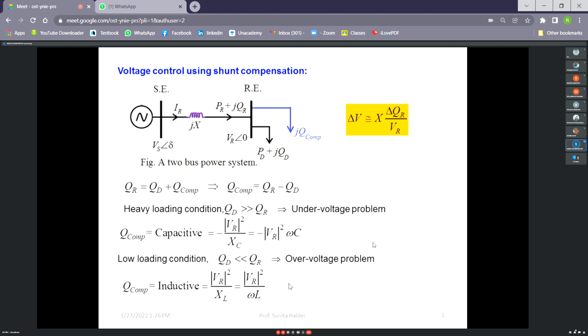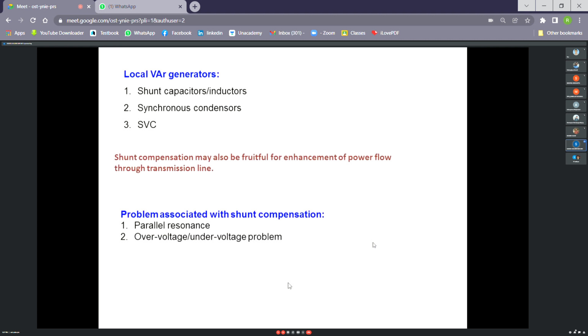So inductive compensation. Now, why have I not written capacitor or inductor? Conventionally, we can do this using a capacitor or inductor. Obviously, they should be connected in parallel with the load. And if the system is three phase, then those capacitors or inductors also will be connected in three phase, in star or delta. Generally, capacitors are connected in delta. But along with the capacitor, we have some other devices also that can serve the purpose, or that can be used as a capacitor or inductor.